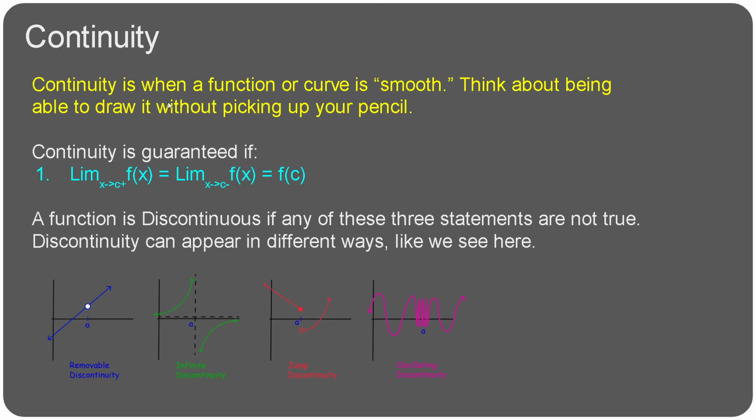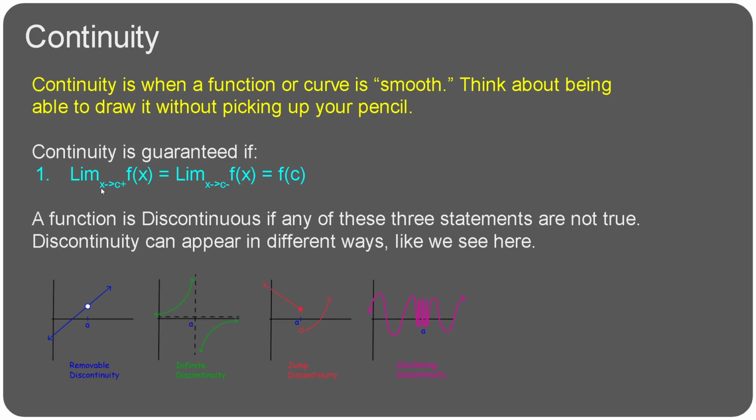So let's next talk about continuity. Continuity is a bit of a different idea, but it still involves limits. It's when a function is smooth. So you think about being able to draw something without picking up your pencil. For instance, a parabola, y equals x squared. That's a continuous function because you can draw an entire parabola without picking up your pencil. And continuity is really important in calculus, so keep this in your mind. But as of right now, let's just talk about how continuity is guaranteed.